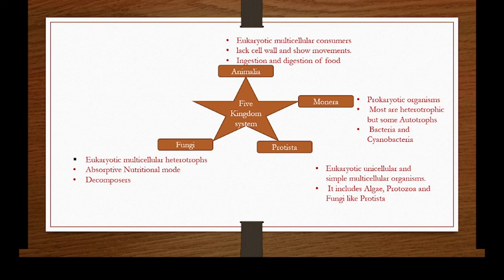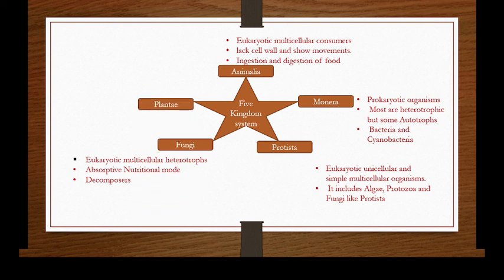These fungi produce a specific type of enzymes which can digest the organic matter, and the fungi can then absorb these nutrients for their survival. It also includes decomposers.